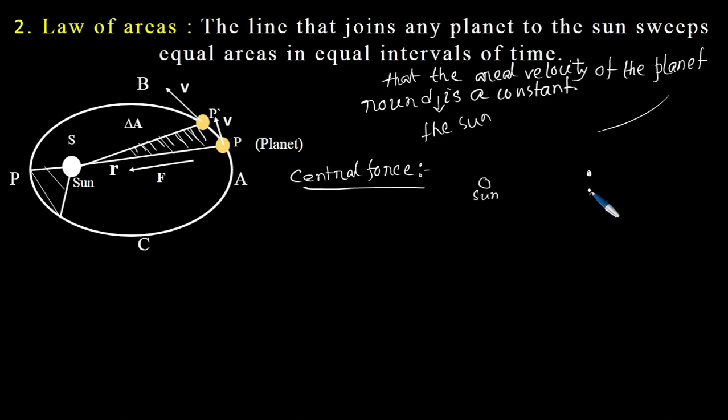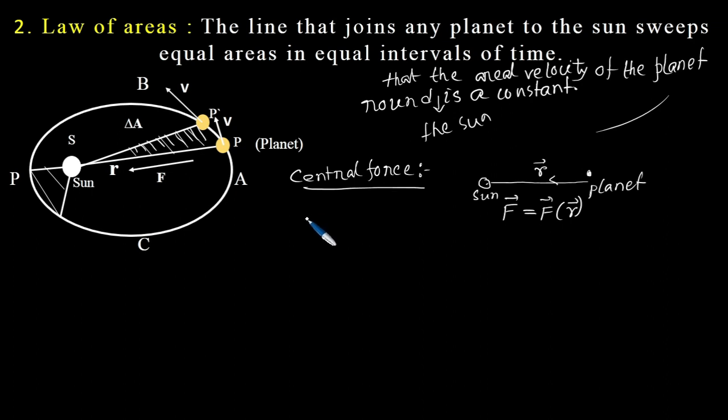So this is our planet, and let the distance from the sun to the planet be r. For this system to be central, the force must be a function of this position vector r. If such is the case, then this sun-planet system is a central force system. So you understand what a central force is: it is nothing but a force which depends upon the position vector r.